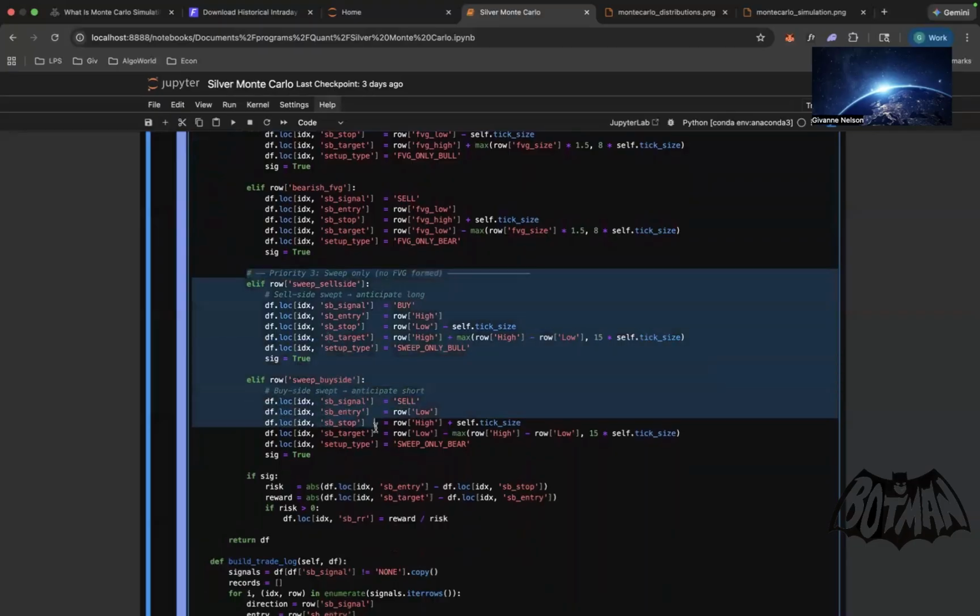And then we have to specify the sweeps too. Because when it's sell side, which is the low, we're taking buys. When it's buy side, which is the highs, we're taking sells. So exactly what we were specifying above.